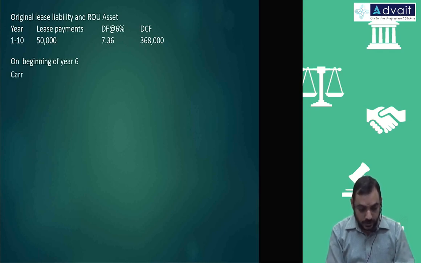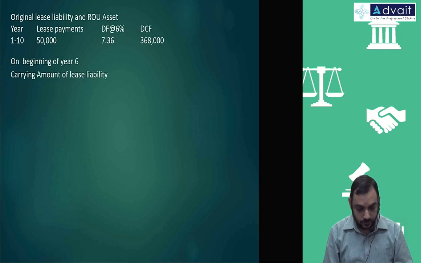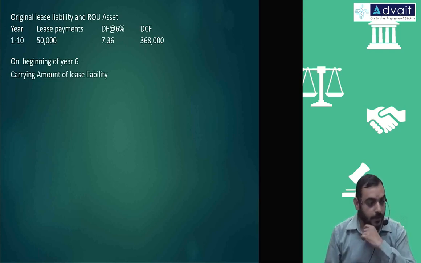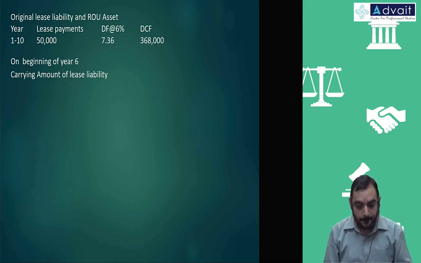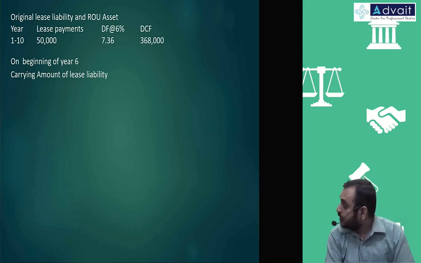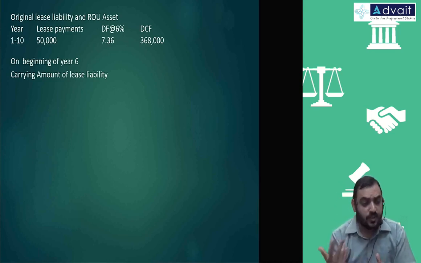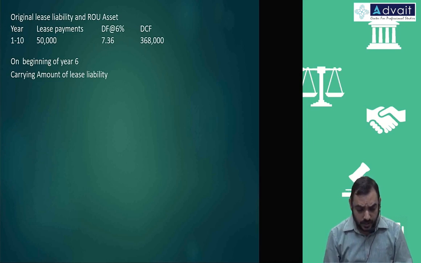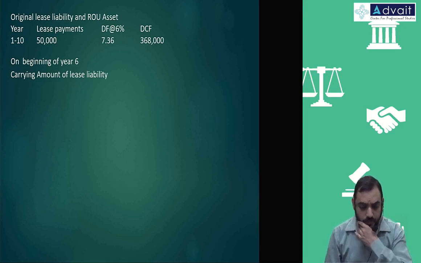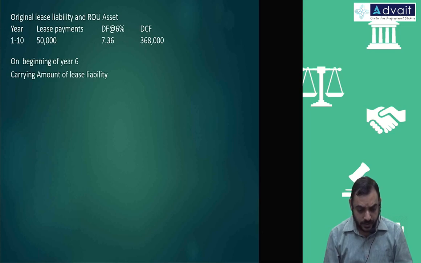What is the carrying amount of lease liability? Again, we can compute from the beginning value plus this number and all, but let us go for just a shortcut method.